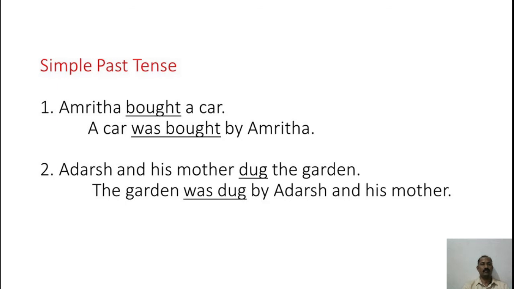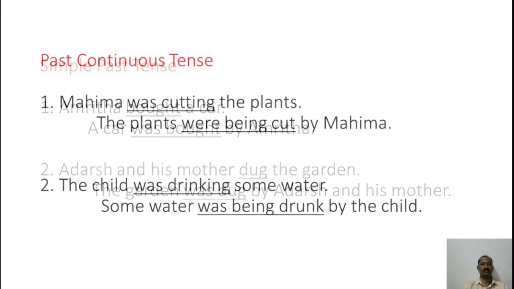Second example, Others and his mother dug the garden. We convert it into passive voice. The garden was dug by others and his mother. So here, if you observe the underlined words, dug is replaced by was dug. Dug is already in past participle form, and according to the tense, we kept was. We move on to the next slide.